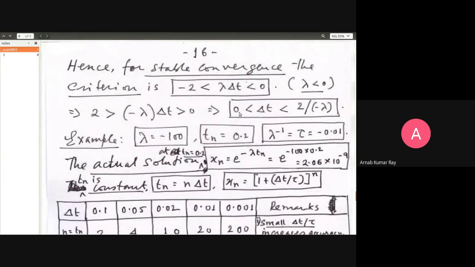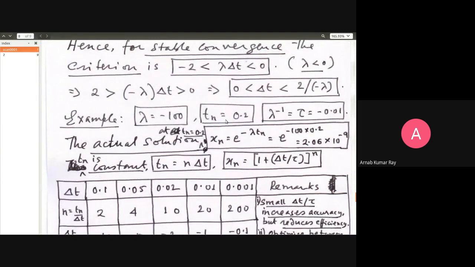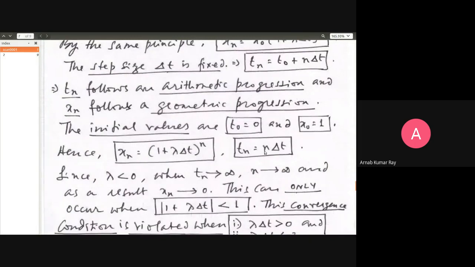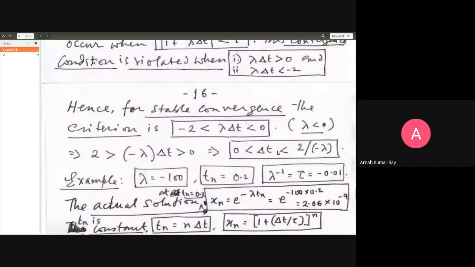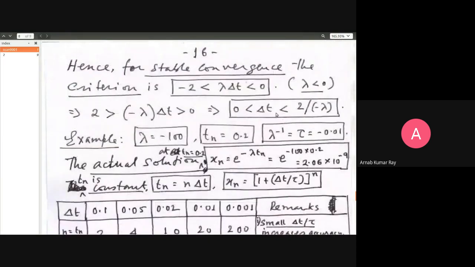Let us look at an example. This example is very important. What is the example? Lambda is equal to minus 100, a negative number. Tn is equal to 0.2. Delta t, we shall have to choose this delta t. This delta t must be chosen in such a way that it should be positive. Of course, it's a time step.